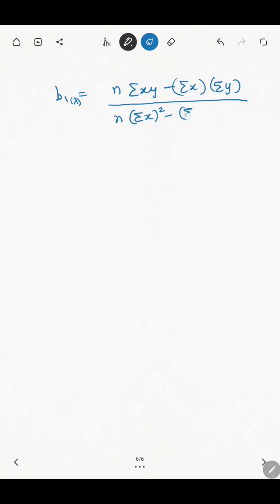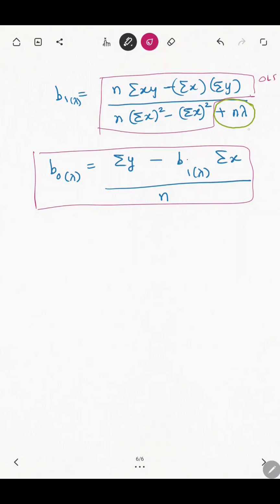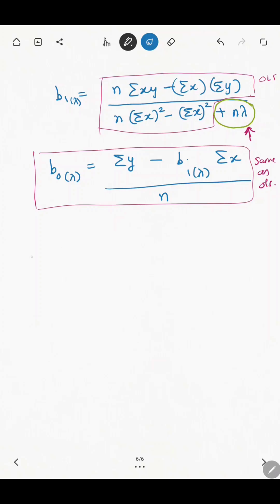So now let's look at the formulae for B naught and B1 that we get in case of ridge regression. The formula is exactly the same as ordinary least square, except for one additional term in the denominator, that is n lambda. So the equation for B1 changes only by a factor of n lambda in the denominator. The B naught formula does not change at all. Only the B1 formula changes because of this additional n lambda term in the denominator. So very simple to understand. Ridge regression penalizes the slope.